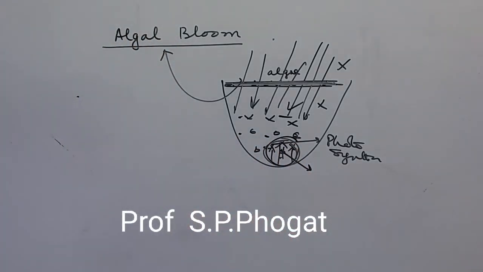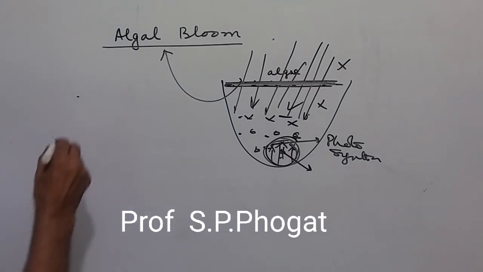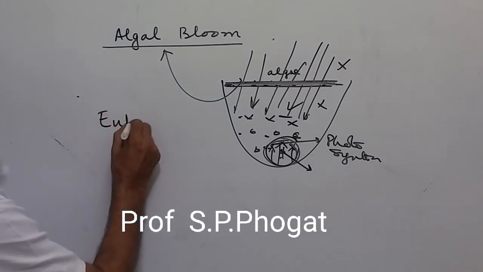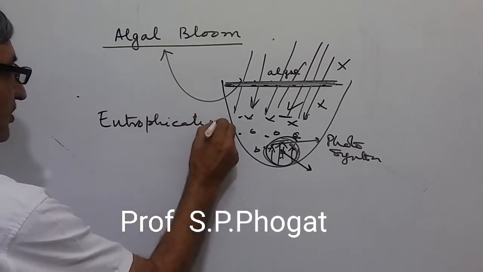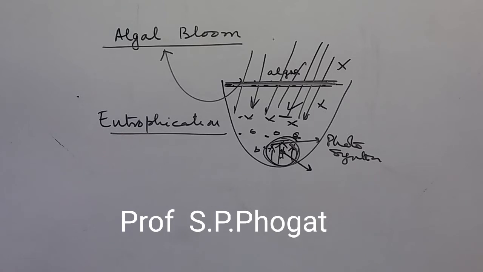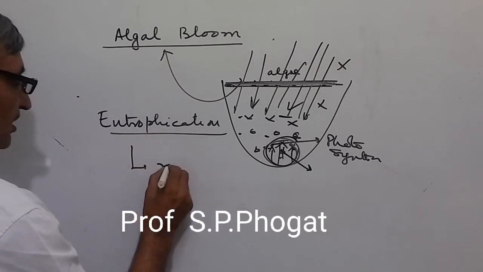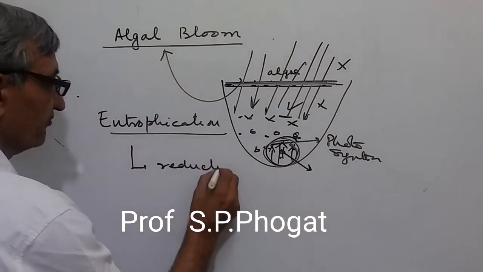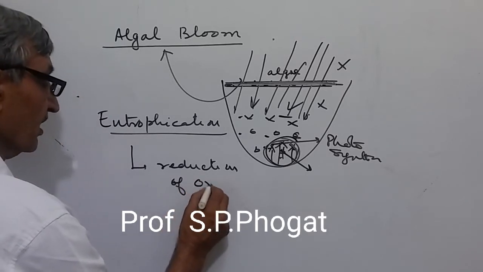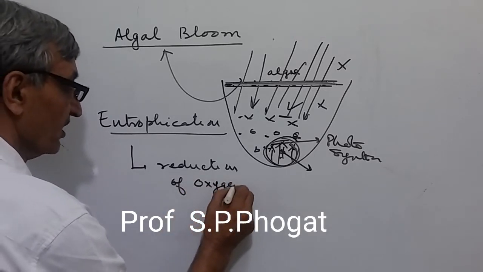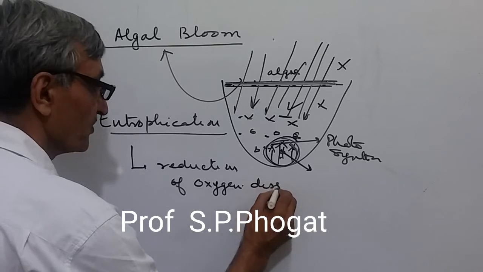This is called eutrophication. Eutrophication is a process where there is a reduction of oxygen dissolved in water.